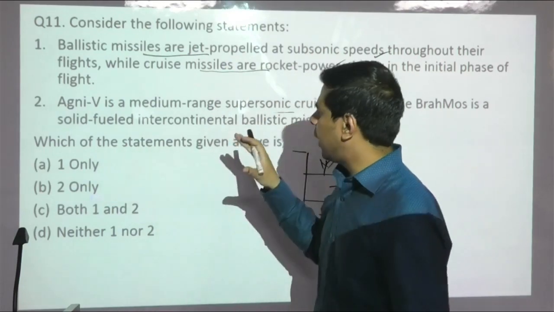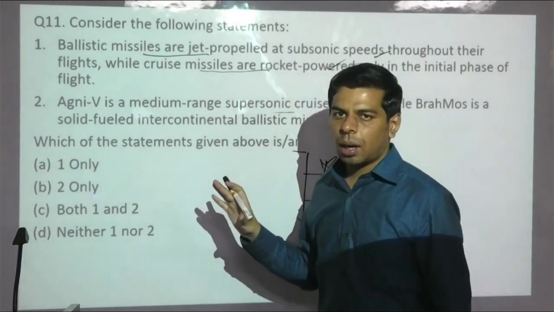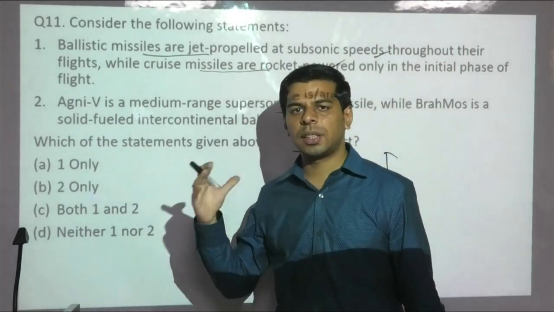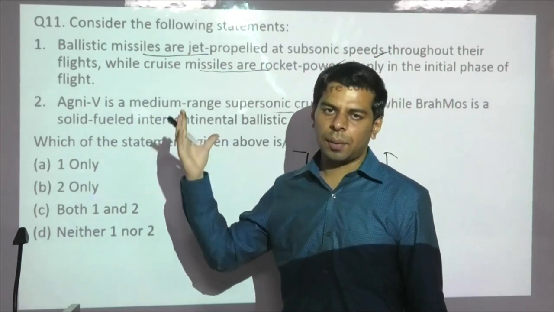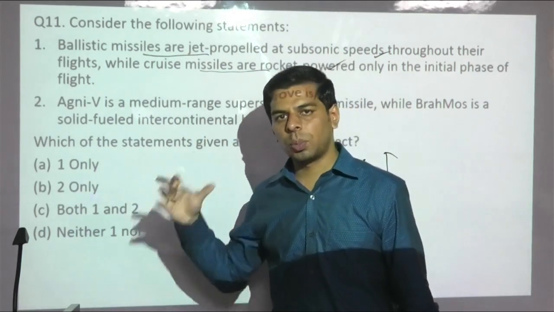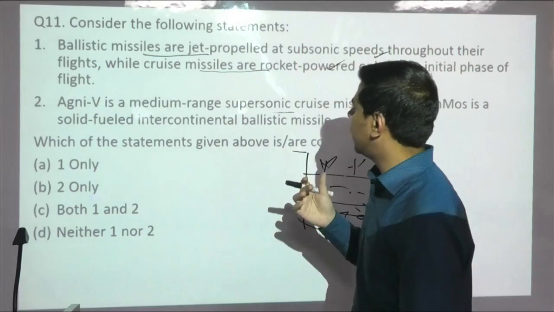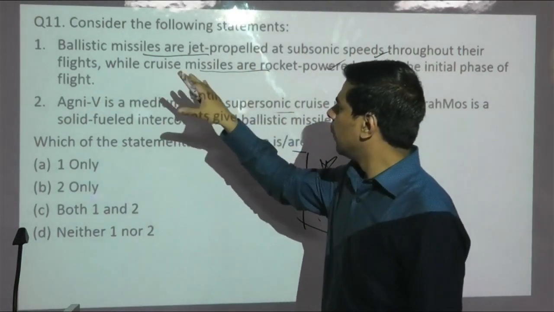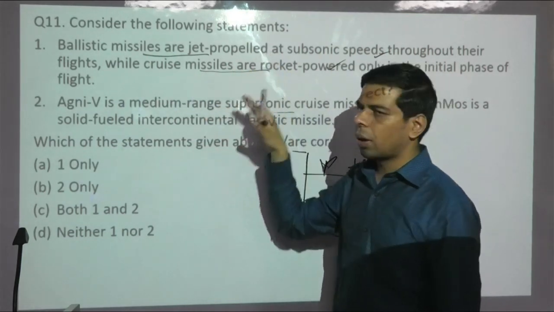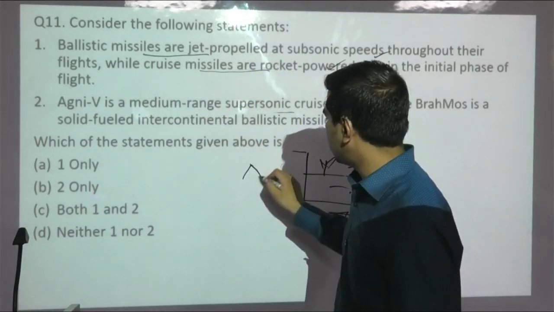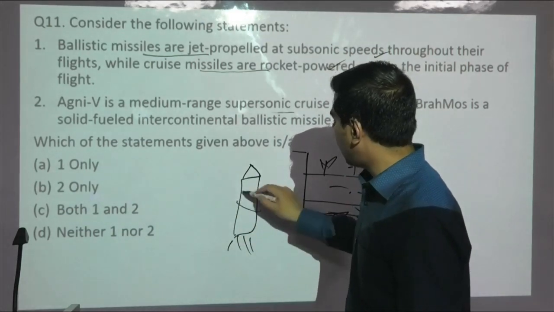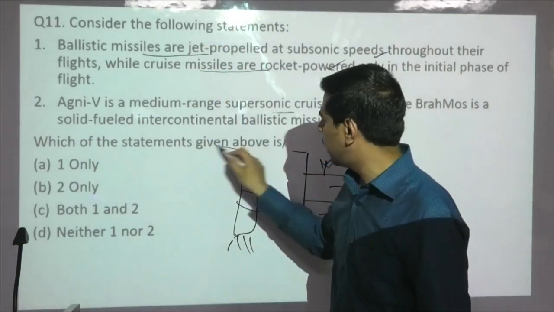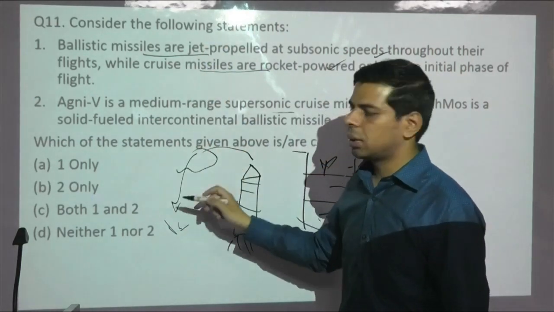So coming to the defense missile part, ballistic and Agni are the two themes, and apart from that BrahMos was in the limelight because of some accidental as well as some good reasons, because BrahMos became the first missile to be exported to the Philippines, which is part of the Act East policy. Now here they have tried to confuse ballistic and cruise missile technology. Ballistic missiles are not jet propelled, they are rocket based. As you could recollect in our class lecture, we had highlighted that Agni and Prithvi all had multiple fuel stages, and it was a rocket which was carried to outer space and then it would fall and cause destruction.